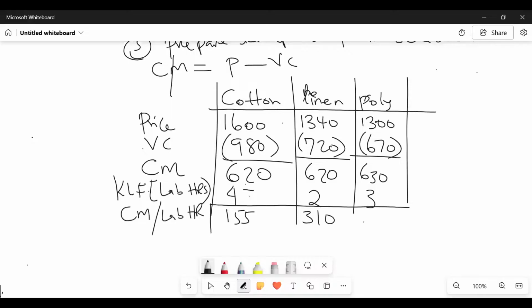310. 630 divided by 3 is 210. It is 310, not 210. So then we've been able to get this CM per labor hour. What should be the next thing to be done?